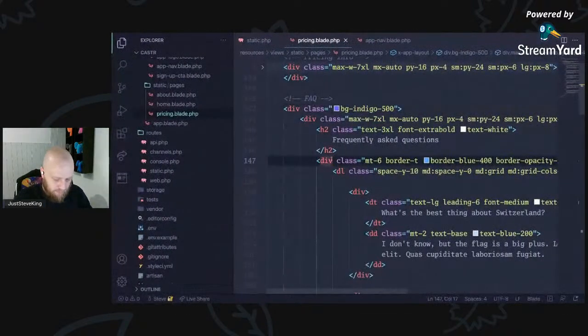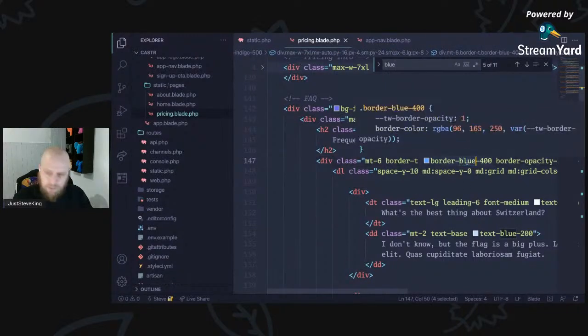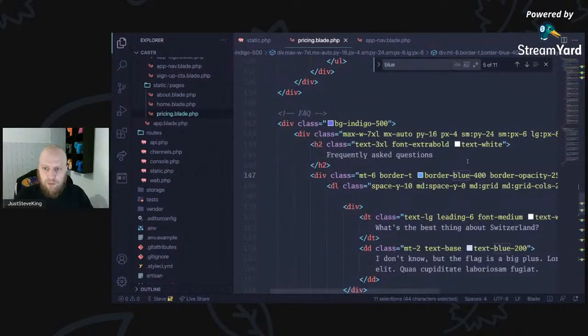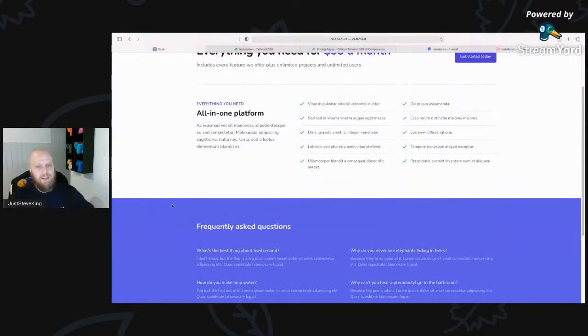So let's find all the blue. Everything that's blue, let's just grab all the blue, and we're going to change it to indigo. There we go. Back on brand in a way.